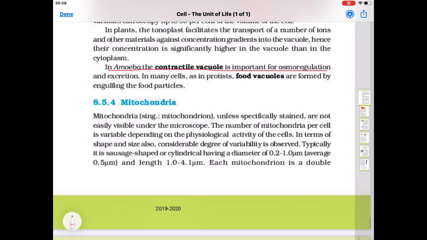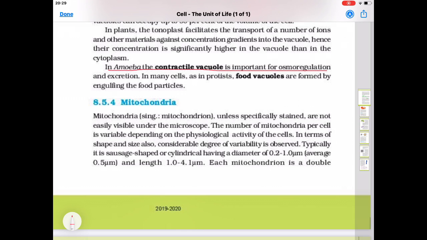Mitochondria, unless specifically stained, are not easily visible under the microscope. The number of mitochondria per cell is variable depending upon the physiological activity of the cells. The cells which are more active have more mitochondria as compared to those which have less activity.